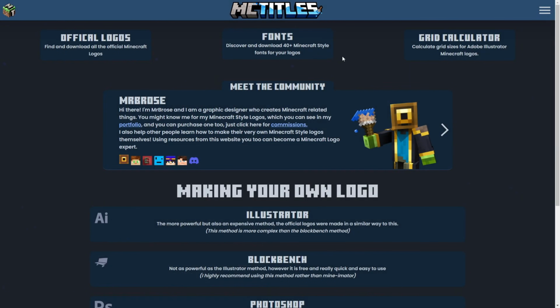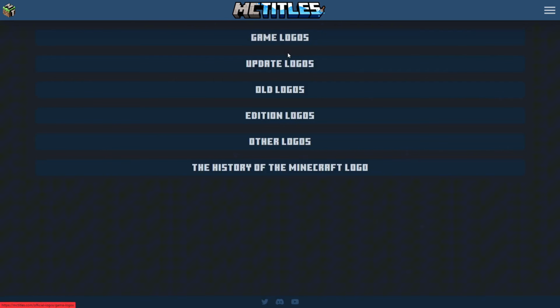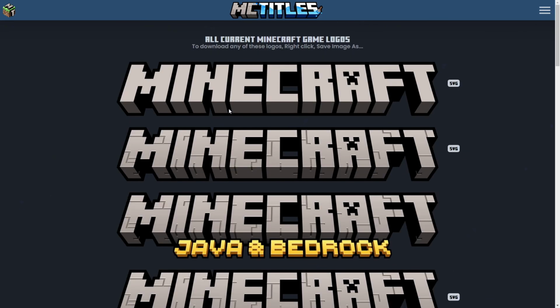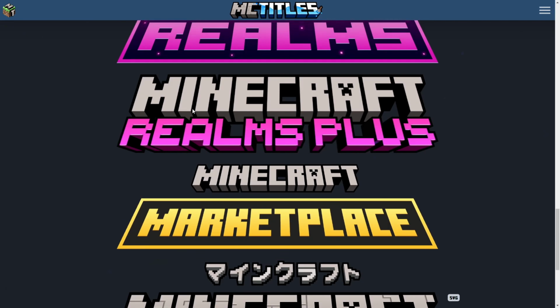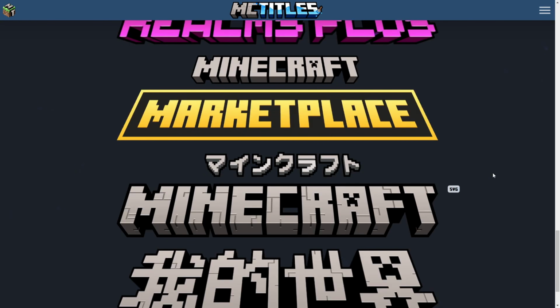Third of all is this website, Minecraft Titles, where you can find loads of Minecraft fonts and also a lot of Minecraft logos. Like, you can just see how many Minecraft logos they have. So yeah, it's safe to say this is really useful.